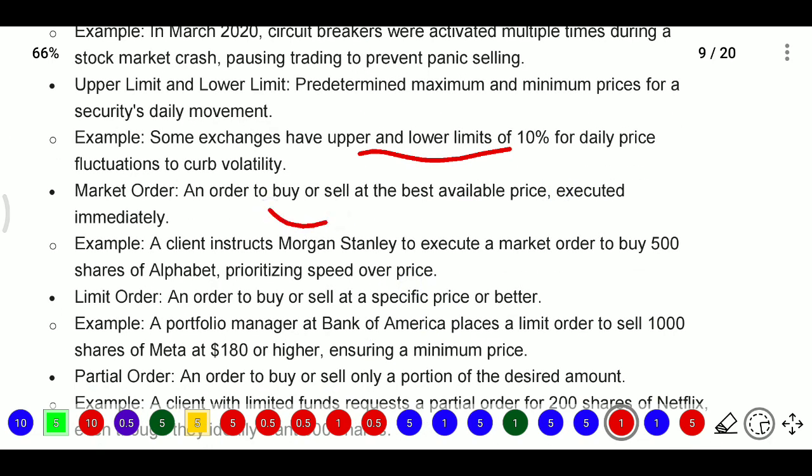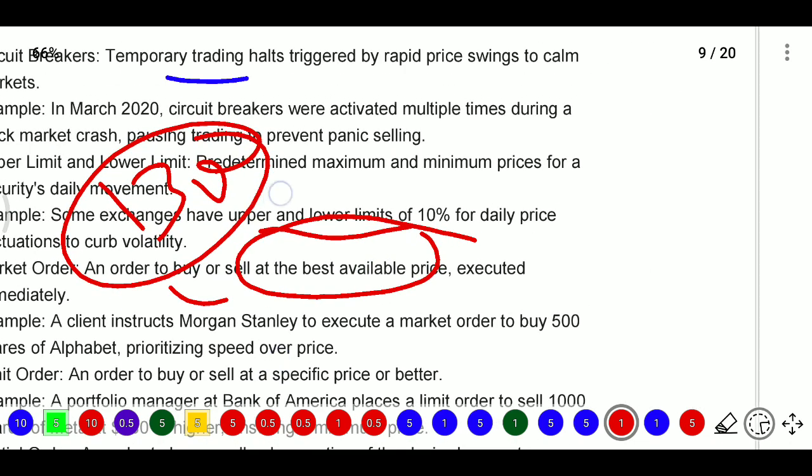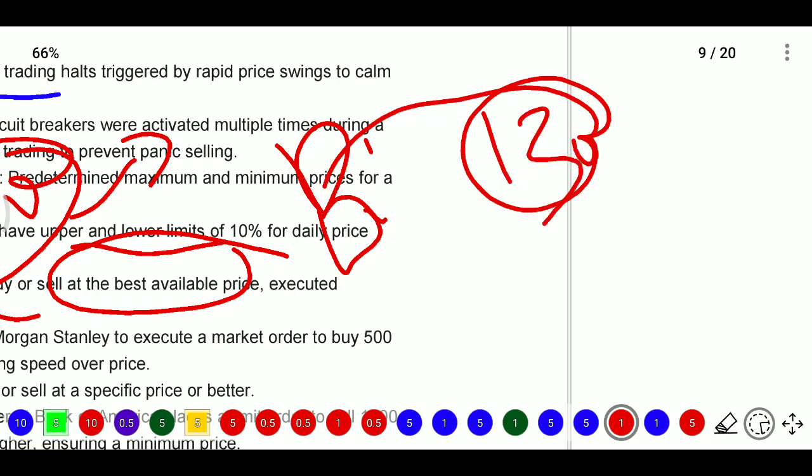Next we have the market order. A market order means an order to buy or sell at the best available price. For example, for a technology company's shares, if you think 1300 is the best available price, you quote 1300. If that price is displayed on the NSE on the buying side, and another person on the selling side also quotes 1300, then the transaction will be executed.